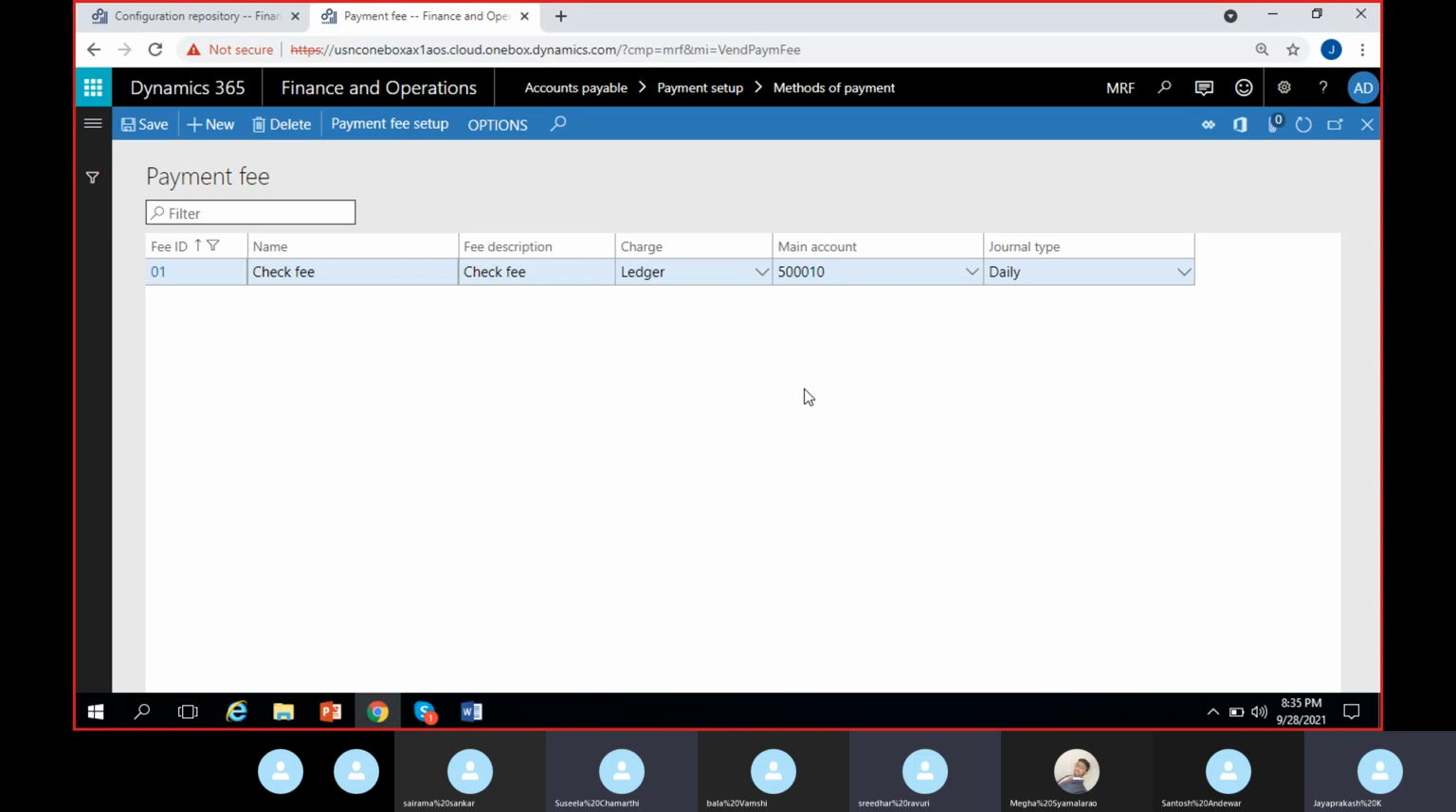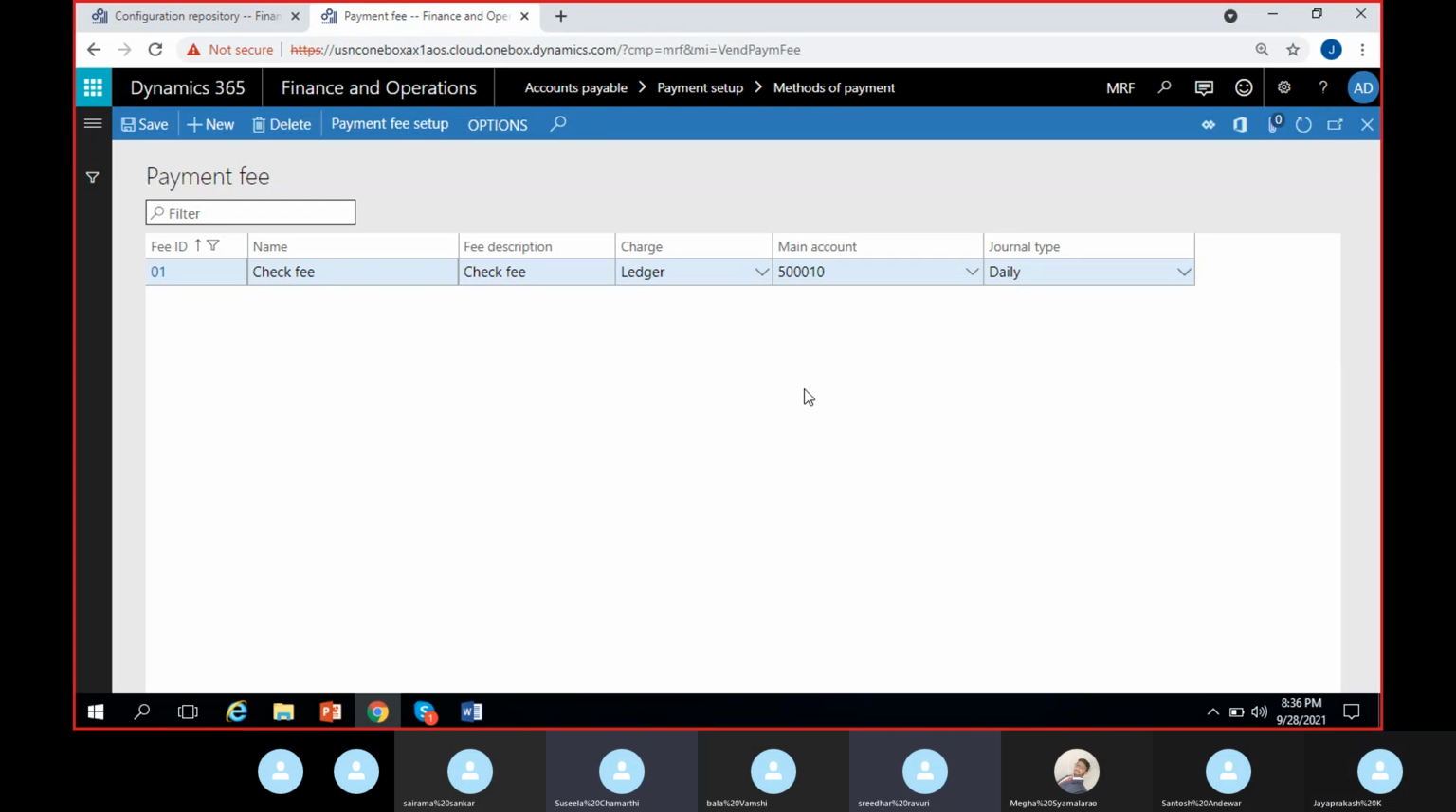Suppose the check payment is for 1000. The $10 amount will be taken from the 1000 only. The bank automatically charges the $10 within that 1000, and it will only give the vendor 990. It will take the $10 from that check amount only. The fees amount will not be a burden to us; it is a burden to the vendor. So the entry will be posted for $1,000.